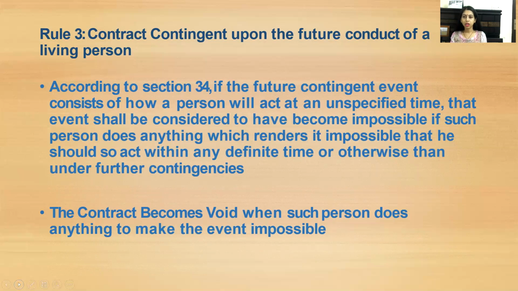According to Section 34, if the future contingent event consists of how a person will act at an unspecified time, that event shall be considered to have become impossible if such person does anything which renders it impossible that he should so act within any definite time, or otherwise than under further contingencies. The contract becomes void when such person does anything to make the event impossible.